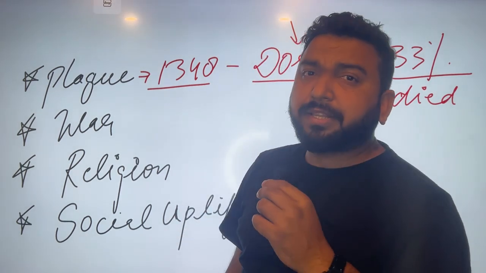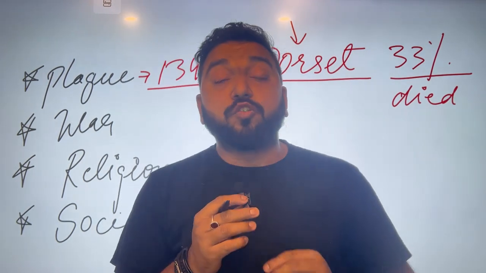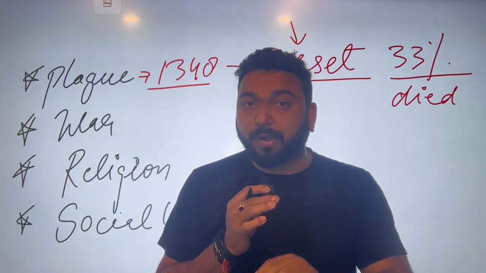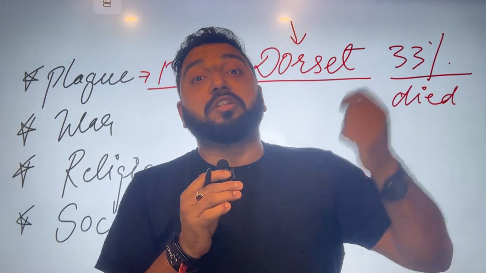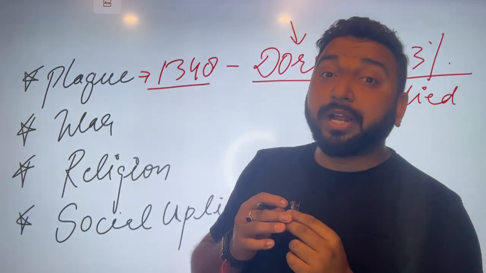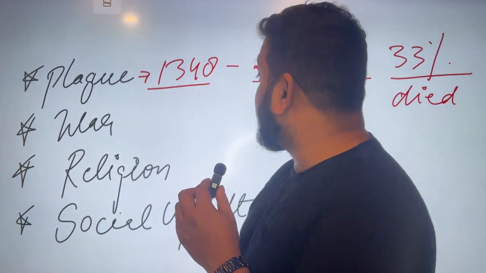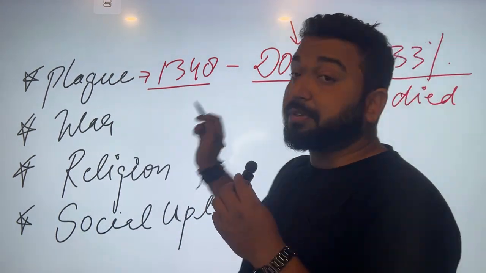There was a movie in 1921-22 set in London. It was a horror movie. In the movie also they take a reference that the ghost comes from London, from the Black Death scene. Maybe the movie director was some NET aspirant. Plague, 1348, Dorset, 33% people died.